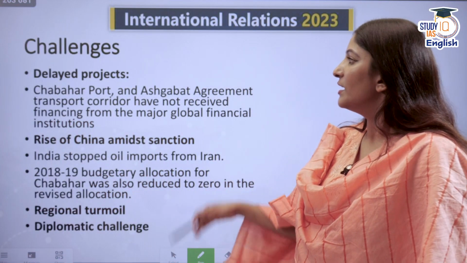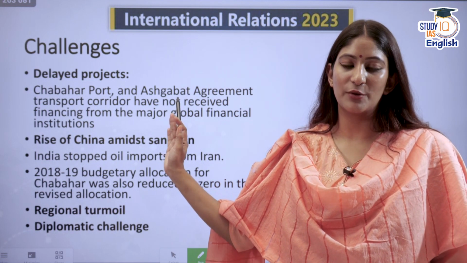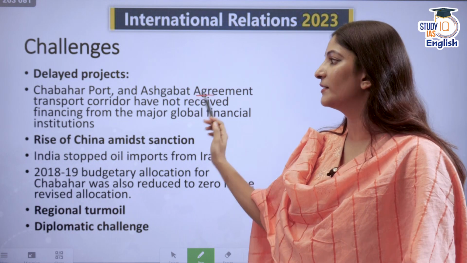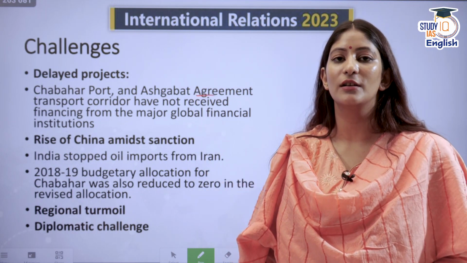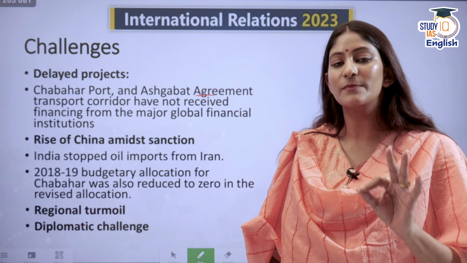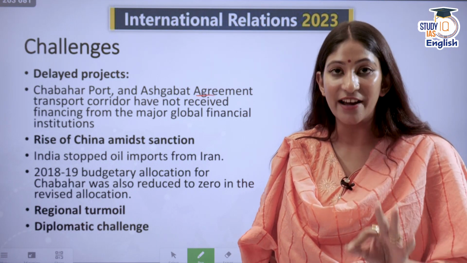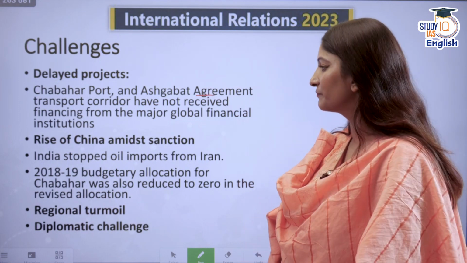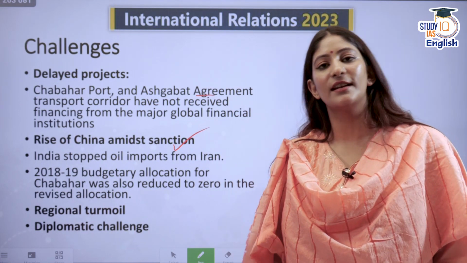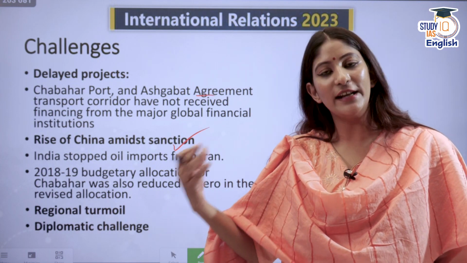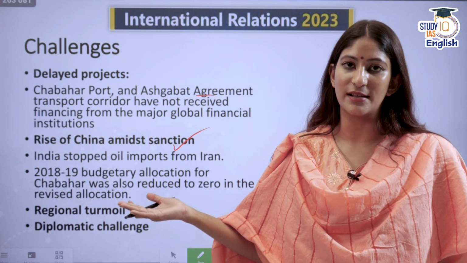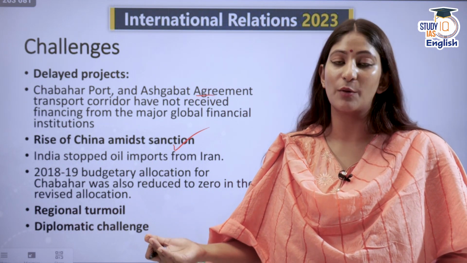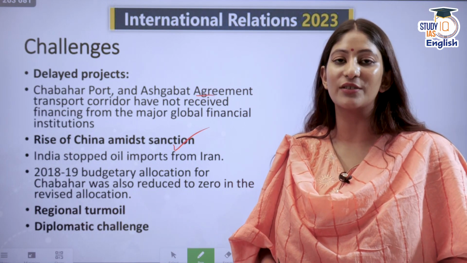Alright. Now, the problem is delayed projects. Under the INSTC, apart from certain projects, Chabahar Port and the Ashgabat Agreement Transport Corridor have not got the finance that they need. This is because of the sanctions that the USA imposed on Iran during the Trump era. The rise of China is another issue. China was already in tatters with the USA, so it tried to exploit that situation with Iran, and now it is exploiting that situation in Russia. It is trying to boost its relations.